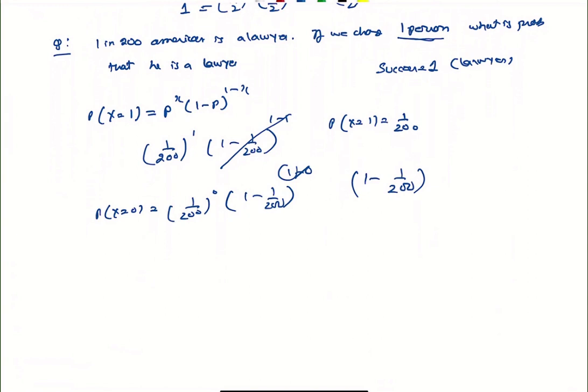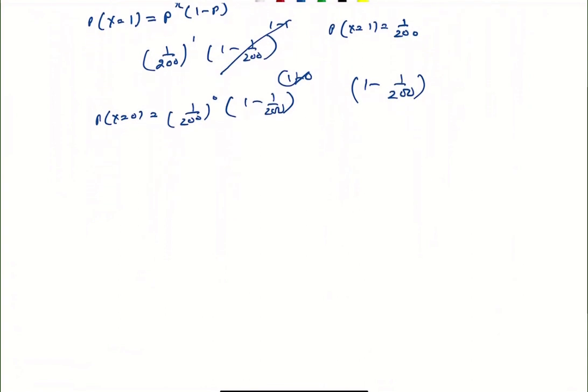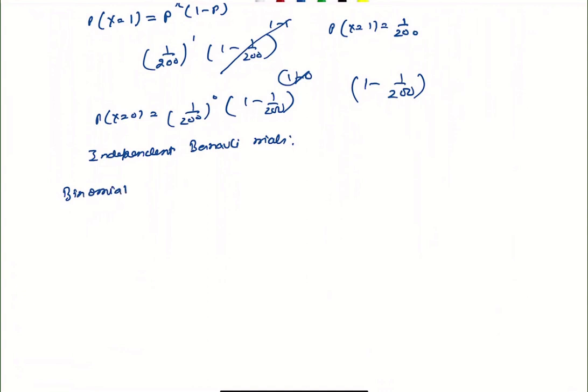Now a lot of common discrete probability distributions are built on the assumption of independent Bernoulli trials. And we'll talk about them gradually. So one of them is binomial, then there is geometric, and then negative binomial. Binomial and geometric are very closely related to each other.